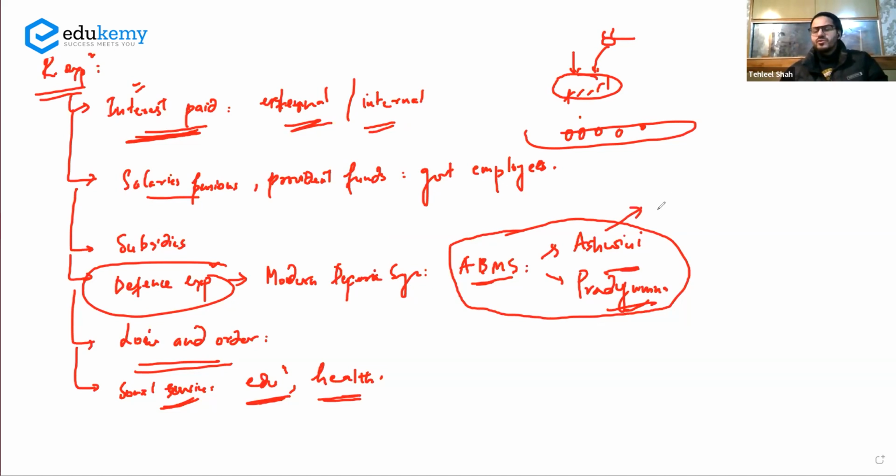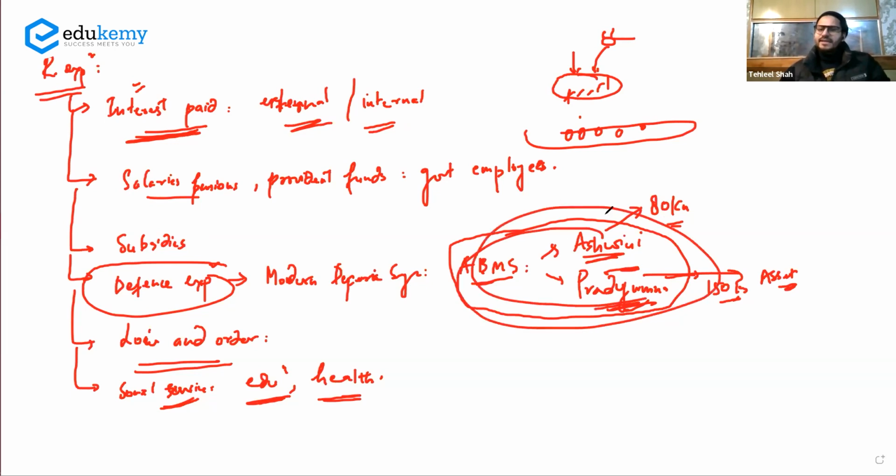Ashwini can be used to, for example, intercept a ballistic missile till 80 kilometers and Pradyumna can intercept it till 150 kilometers. तो अब आपको समझ आ गया that you have these ballistic missiles which the other countries would want. So that is an asset that you have created. So defense expenditure में जो आपने इससे ये asset create किया है, this asset is not your revenue expenditure.